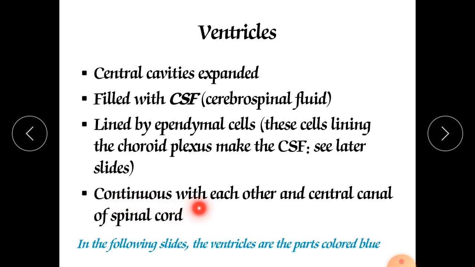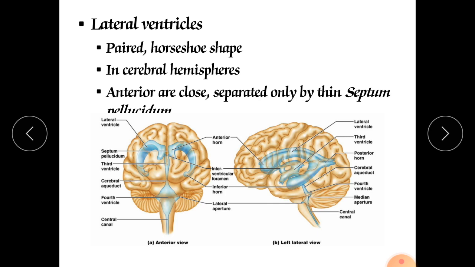The ventricles are continuous with each other and with the central canal of the spinal cord. Here, in this blue color, you can see the cavities filled with cerebrospinal fluid. These blue-colored parts are nothing but the ventricles. There are three types of ventricles: a pair of lateral ventricles, the third ventricle, and the fourth ventricle.